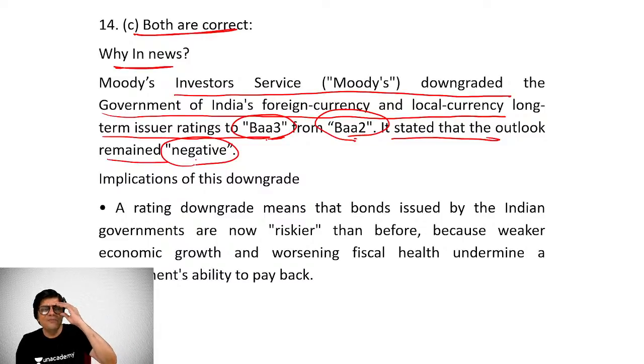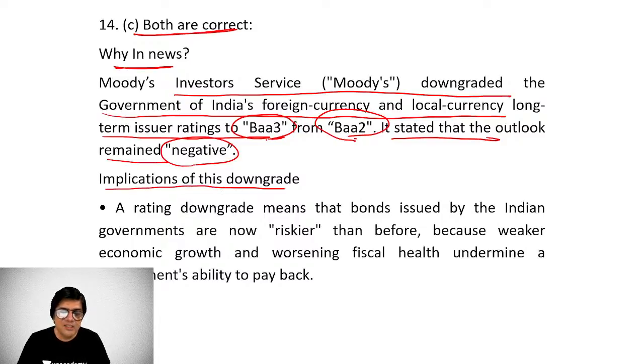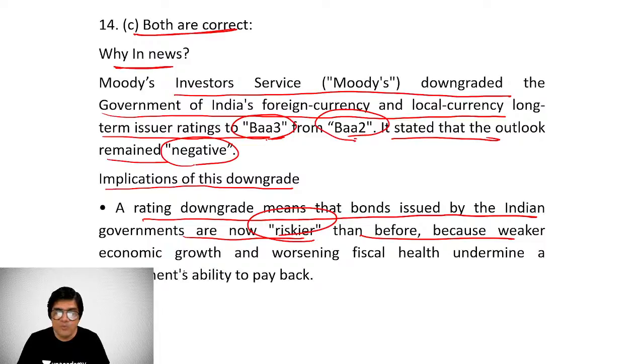I mean, that is fairly obvious because after the corona phase, all economies the world over are struggling to recover from the shock and impact of that corona phenomenon. So obviously, this is not to say something very surprising. Implications kya hai uske? A rating downgrade means that bonds issued by the Indian government are now riskier than before because weaker economic growth is there, worsening fiscal health is there. That undermines the government's ability to repay.